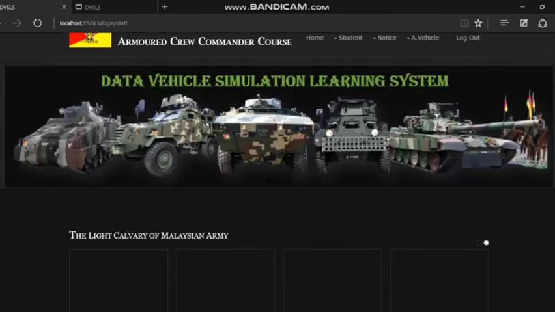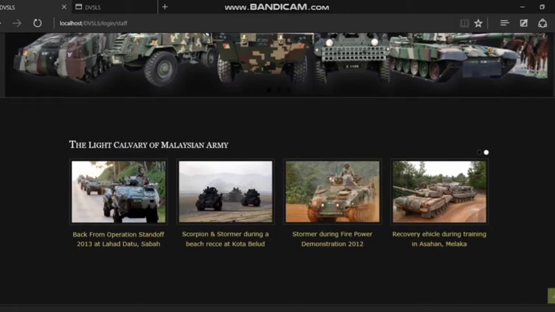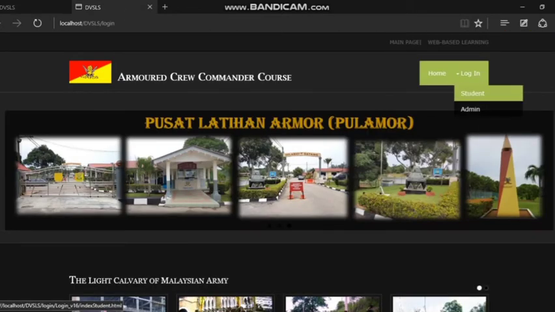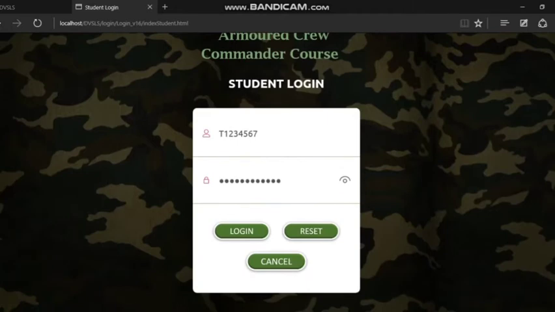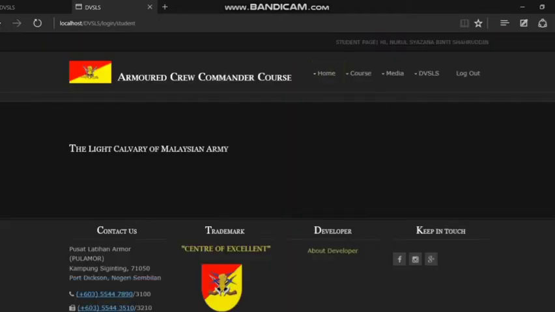This shows the session name that shows the current user of this page, but I think I want to log in as a student also, because certain pages on the admin are linked to the student, so it can be easy for me to show what the function is. Same as admin, military ID and IC number for username and password. Click on login, and this is the student page.